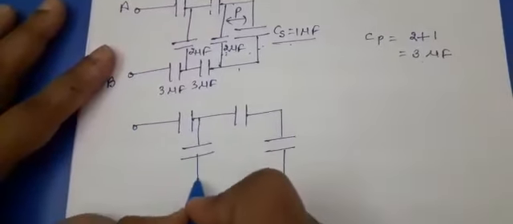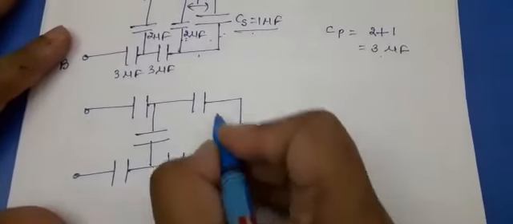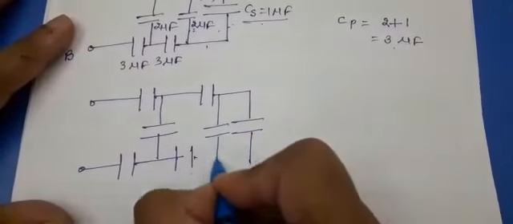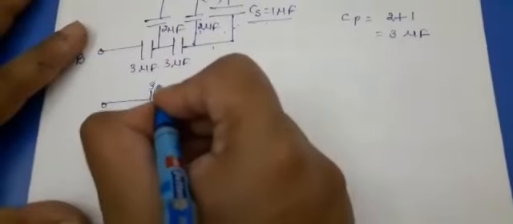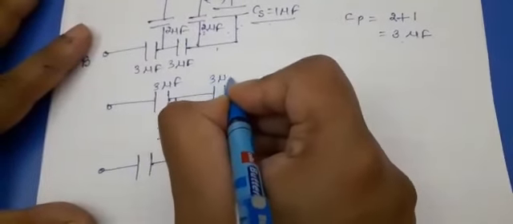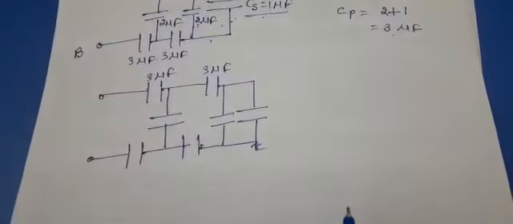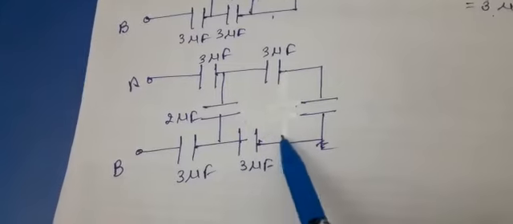I am redrawing it. I can do it directly also, but this is the first numerical, so in the first numerical I will draw all the steps. So here it is 3 microfarad, 3 microfarad, and just a minute. Here this capacitor was drawn wrong, I have just corrected it.